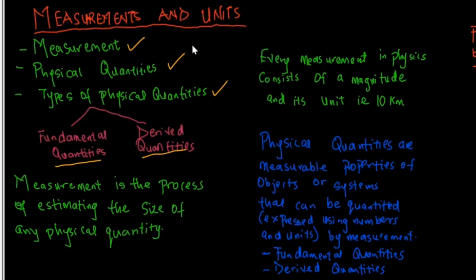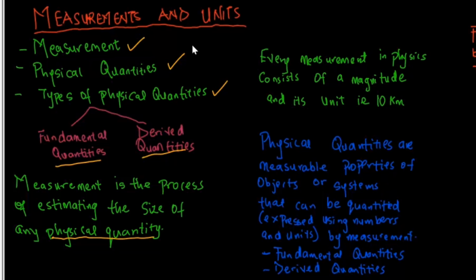Now, what is measurement? Measurement is simply defined as the process of estimating the size of any physical quantity. Now, this definition might seem complex, but let me break it down and explain. I'll begin by defining physical quantities. Now, what are physical quantities? Physical quantities are simply properties that are measurable and can be quantified.